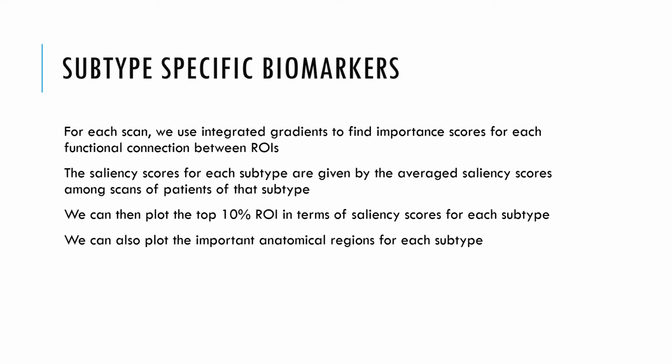To obtain subtype-specific biomarkers, we use integrated gradients to first find the importance scores for each functional connection. The saliency scores for each subtype are given by the averaged saliency scores among subjects of the subtype. We can then plot the top 10% regions of interest in terms of saliency scores for each subtype. We can also plot important anatomical regions for each subtype.